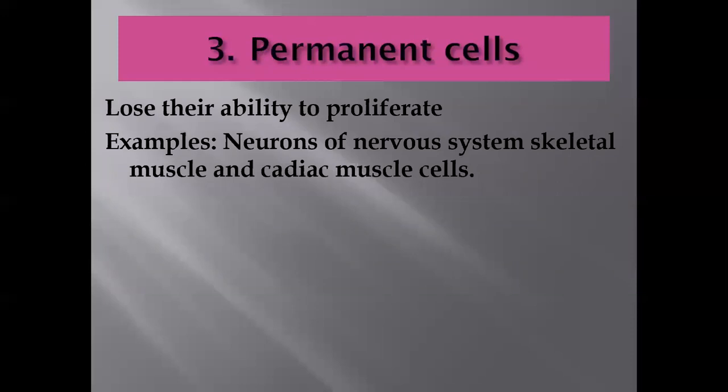The third variety is the permanent cells. Permanent cells lost their ability to proliferate. As I have told you, they leave the cell cycle. They are not present in the cell cycle. They have no ability to re-enter into the cell cycle. So when they are lost, they do not regenerate. They are replaced by other types of cells. Examples of the permanent cells are neurons of the nervous system, skeletal muscle and cardiac muscle. Another is the photoreceptor of the retina. All these are the permanent cells and they have no ability to regenerate themselves.